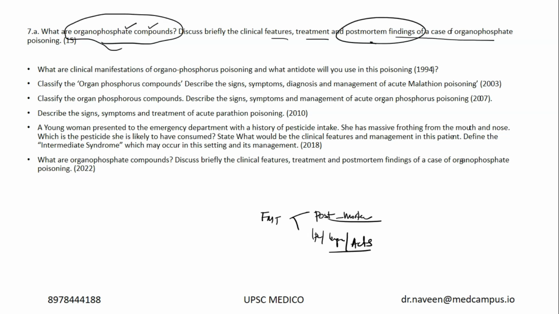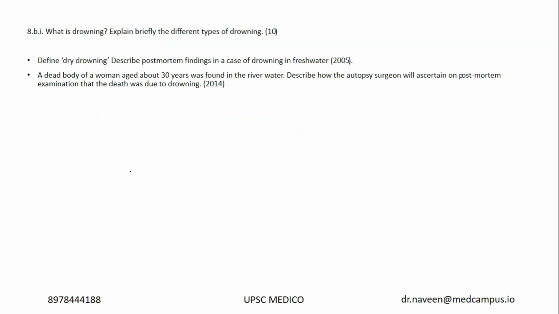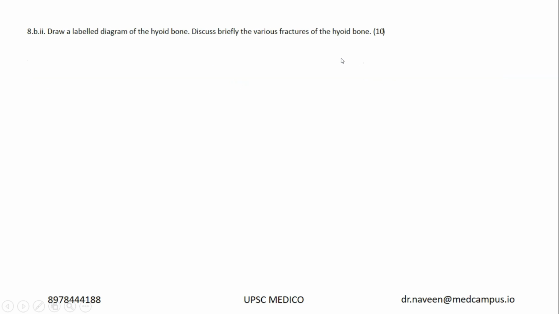Now similarly, OP poisoning has been getting repeated from 94 to 2022. Okay. Now what is drowning? What are the different types of drowning? It's a repeat again, 2014 to 2005. And this is a tricky question. Okay, this is the first time I think there's no PYQ, right?